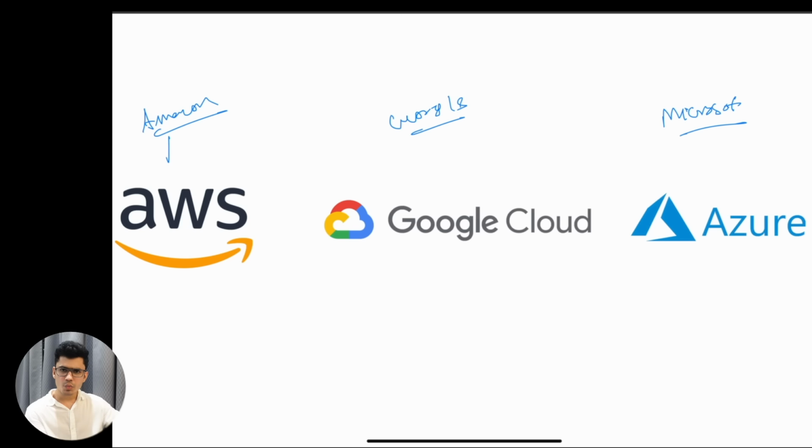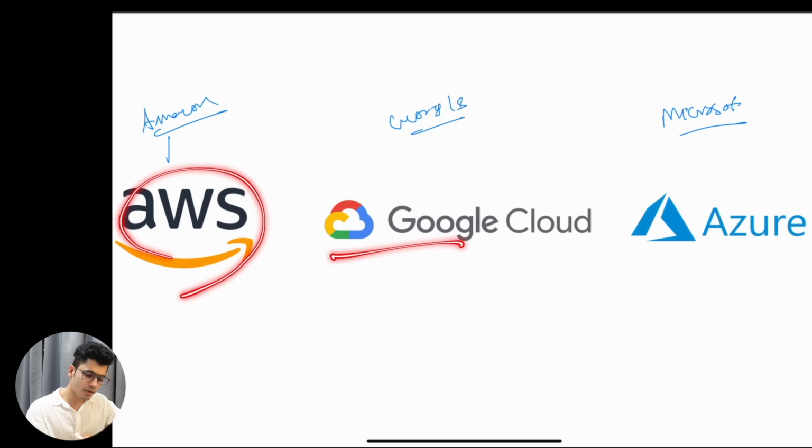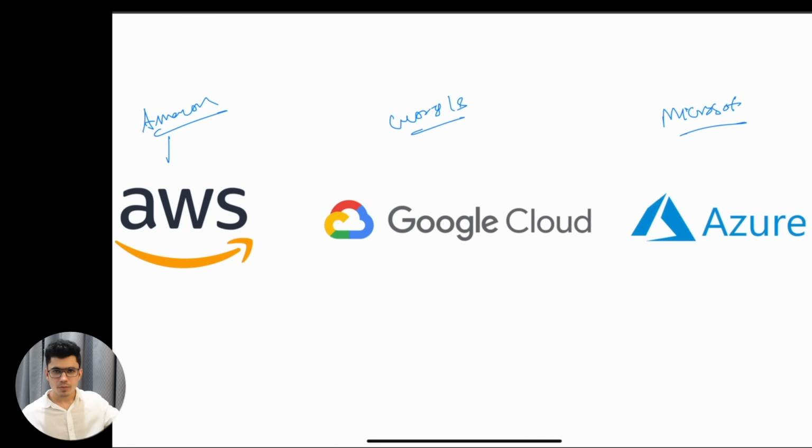There are plenty of cloud providers. You have Cloudera, you have the IBM cloud, you have the Oracle cloud. Every different cloud provider has their own feature, but these are the three top cloud providers available. What is cloud computing? It is basically these companies give you the compute resources and the different services so that you can use them for your work.